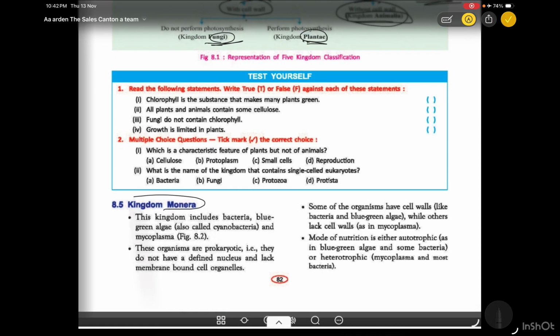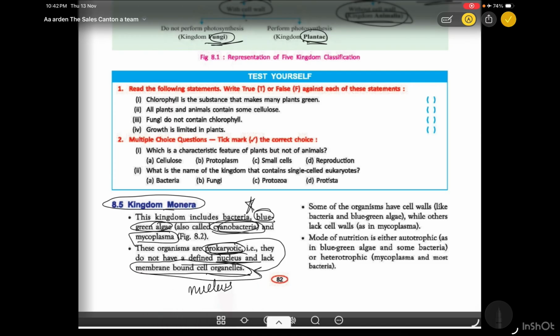Next, when we come to the kingdom monera, this kingdom includes bacteria such as blue-green algae. Blue-green algae is also known as cyanobacteria, a point to remember, and mycoplasma. The organisms are prokaryotic. They do not have a defined nucleus and lack membrane-bound organelles. The point to remember is, if it is prokaryotic, it does not contain any nucleus or any membrane-bound organelles.